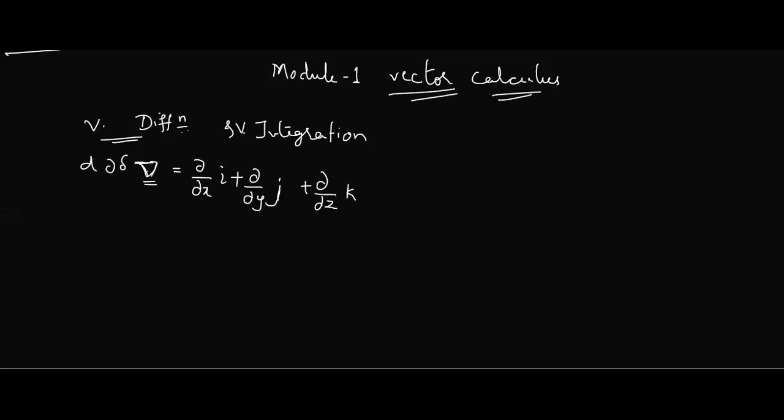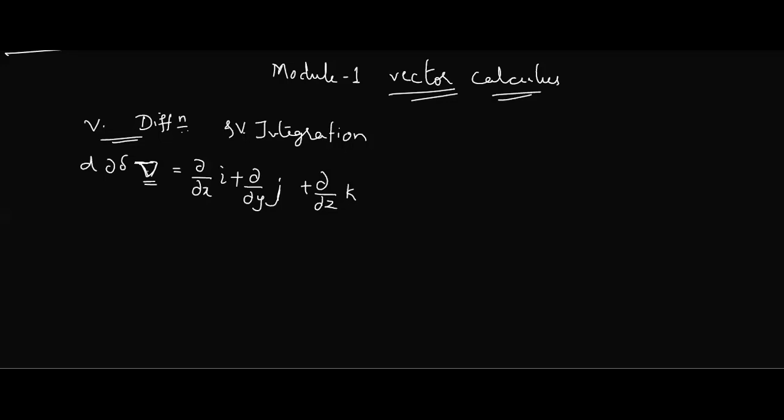By taking this del, we apply it on a scalar function and we get some quantity; we apply it on some vector and we get some quantity. Even for vectors, we have two types of products, dot and cross product. So if you take a dot product or a cross product of this del with some vector or scalar, what are the resulting things that we are going to see?